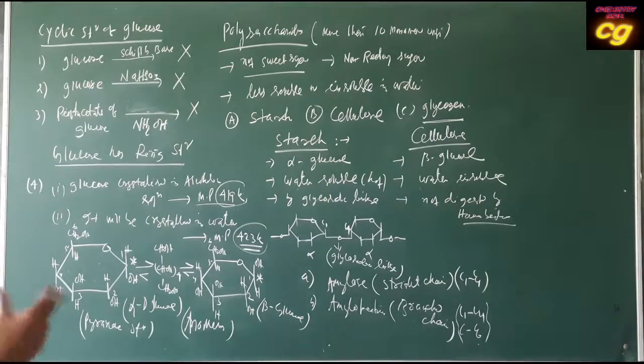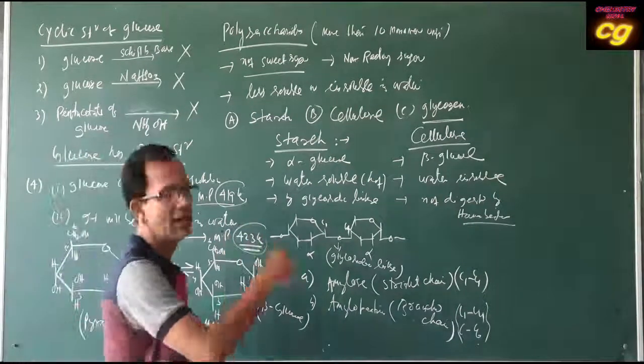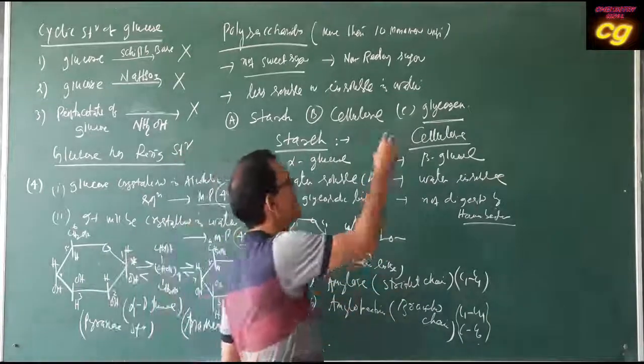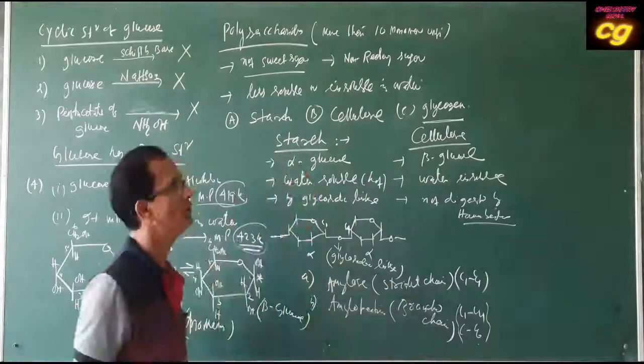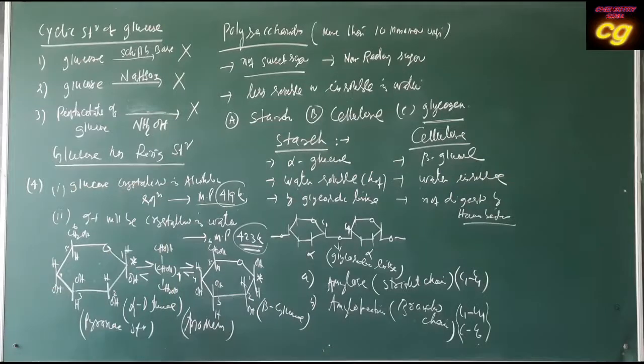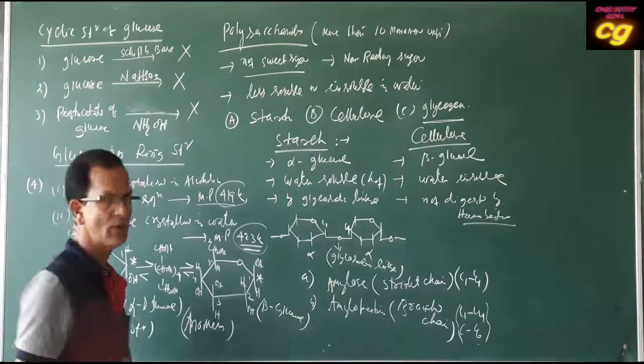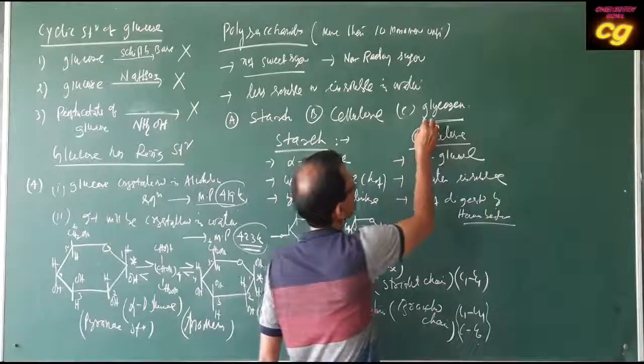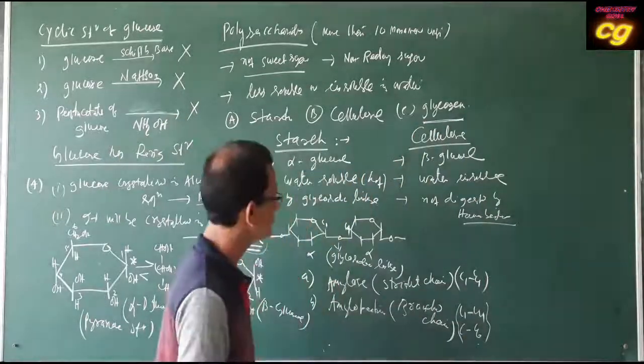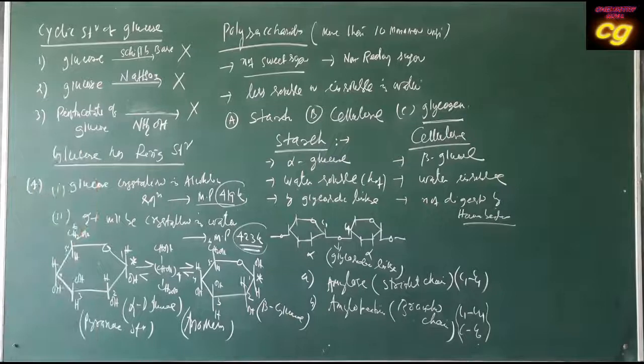If we take extra carbohydrate, it is stored in the form of glycogen in the liver. So it supplies energy. Generally when we are fasting, we get energy from glycogen stored in our body. So these are the types of polysaccharides.